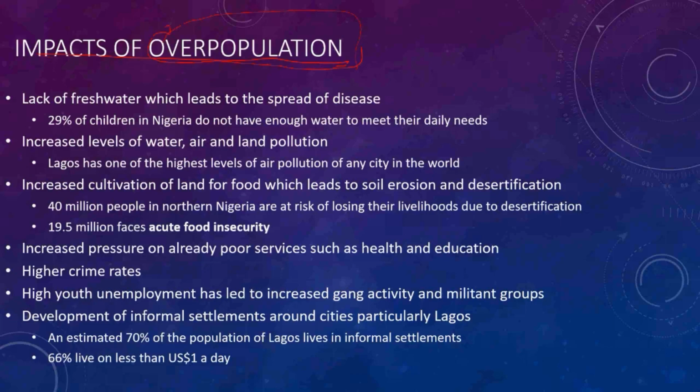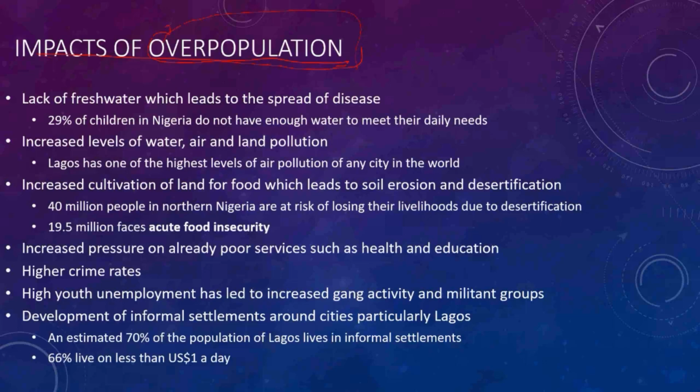But if there is any question with the same subtitle in the exam or test, for example, discuss the impact of overpopulation with 4 points, you can use these points to describe what you need. And this is for all, as it is specified now to Nigeria as a case study. Now, let's complete the impact of overpopulation.